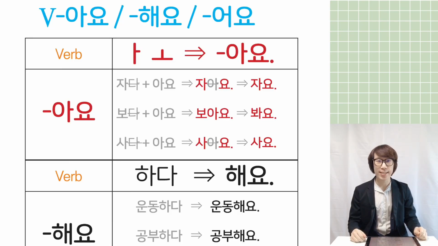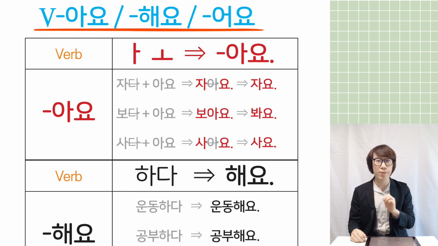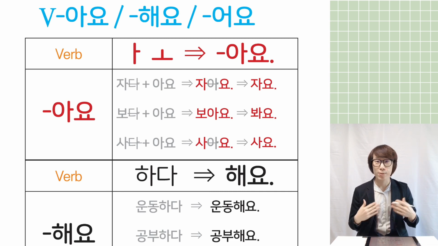안녕하세요. Hi everyone. This time we are going to study the verb past tense. In chapter 3, I taught you about the verb basic conjugation: verb 아요, 해요, 오요. It's about the present and future tense basic conjugation, right? And this time we are going to study, finally, past tense.